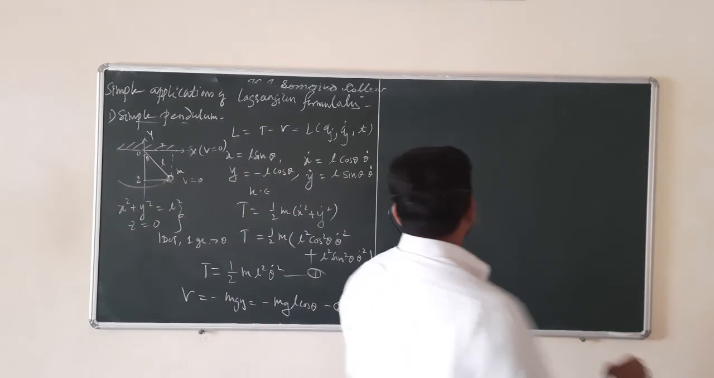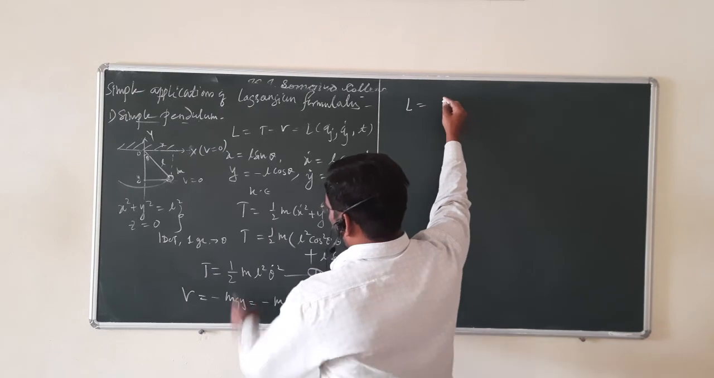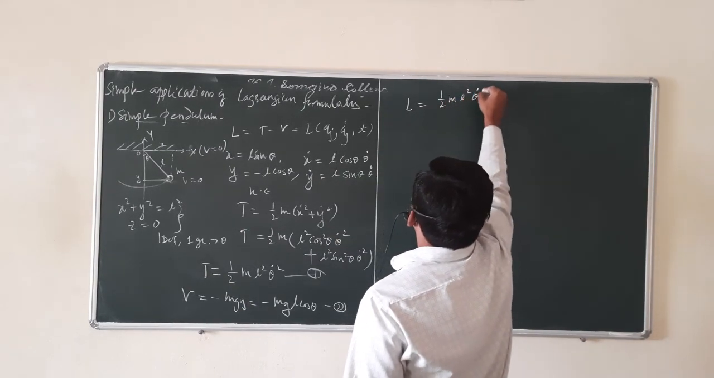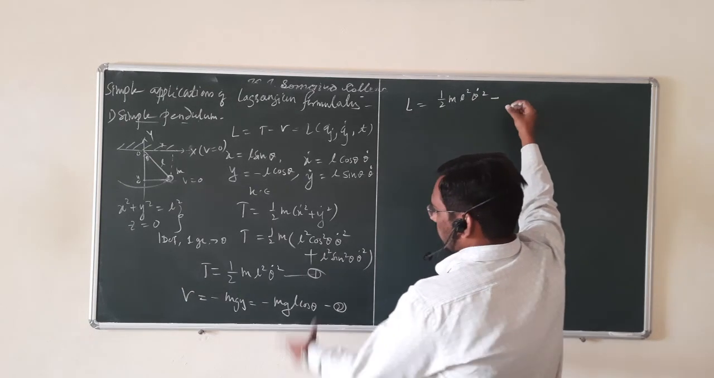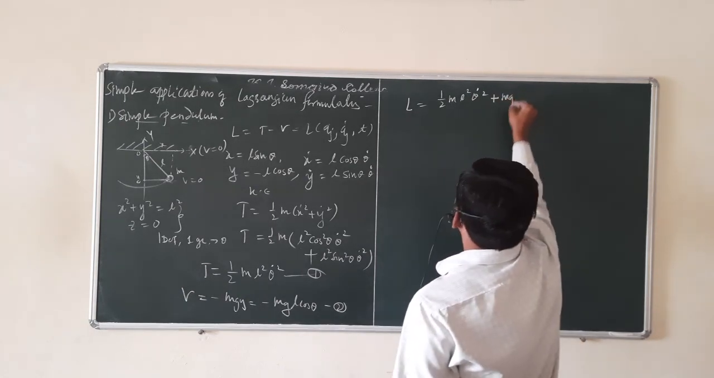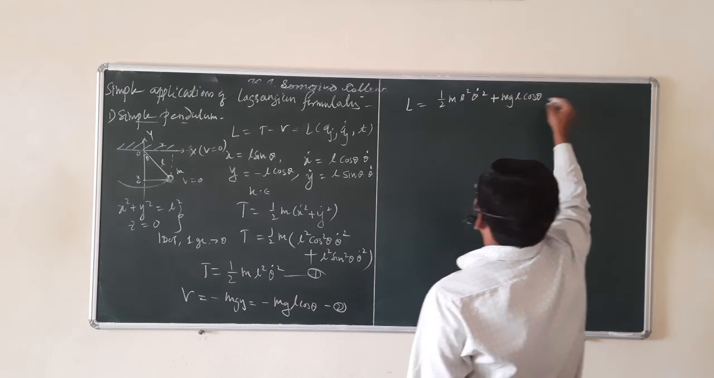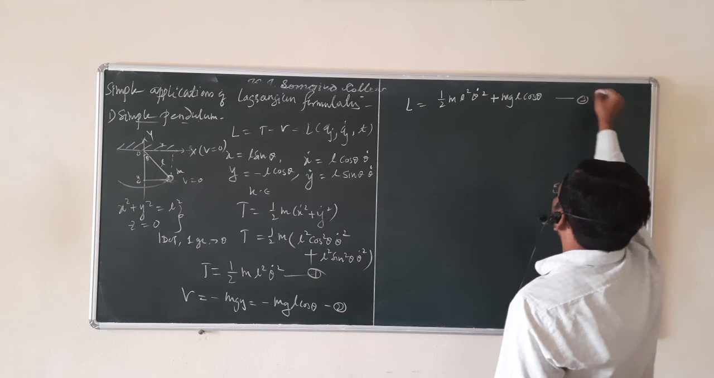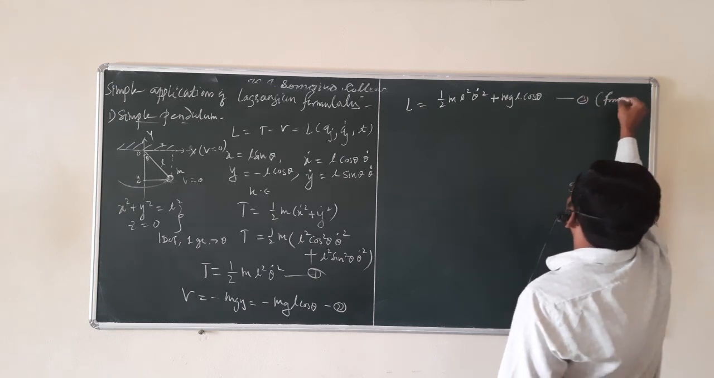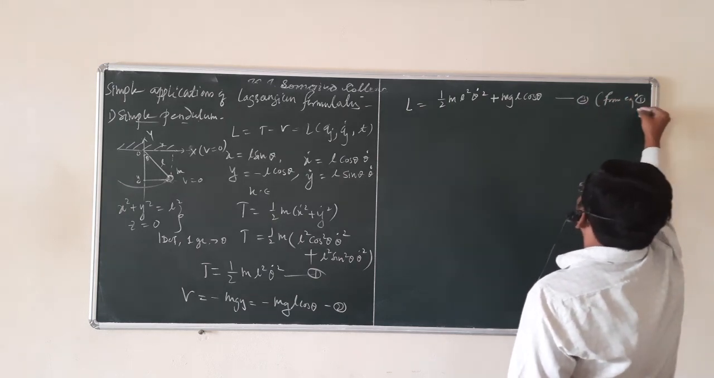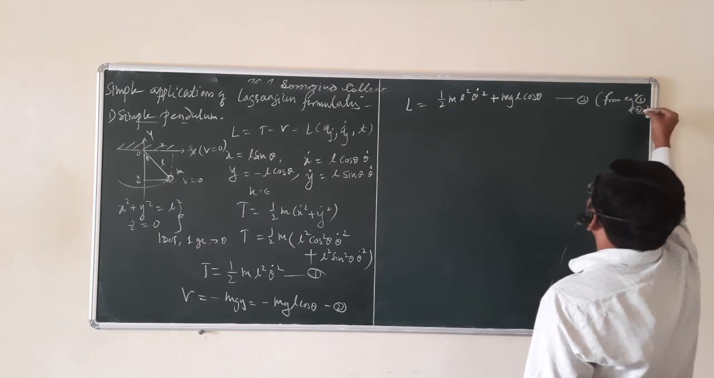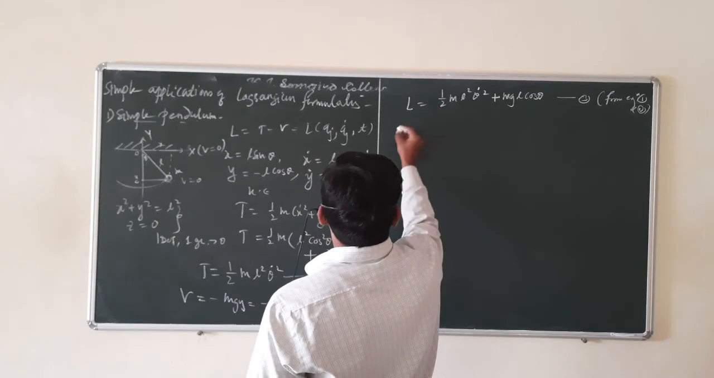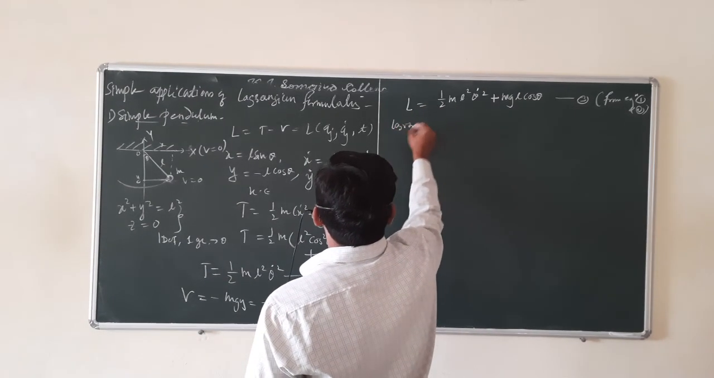Now the Lagrangian L is T minus V, so 1/2 m L squared theta dot squared minus the potential energy, which is minus mgL cos theta. So minus minus becomes plus. This is equation number 3. From equations 1 and 2, we can write the Lagrangian like this. Now from this Lagrangian we get the equation of motion.